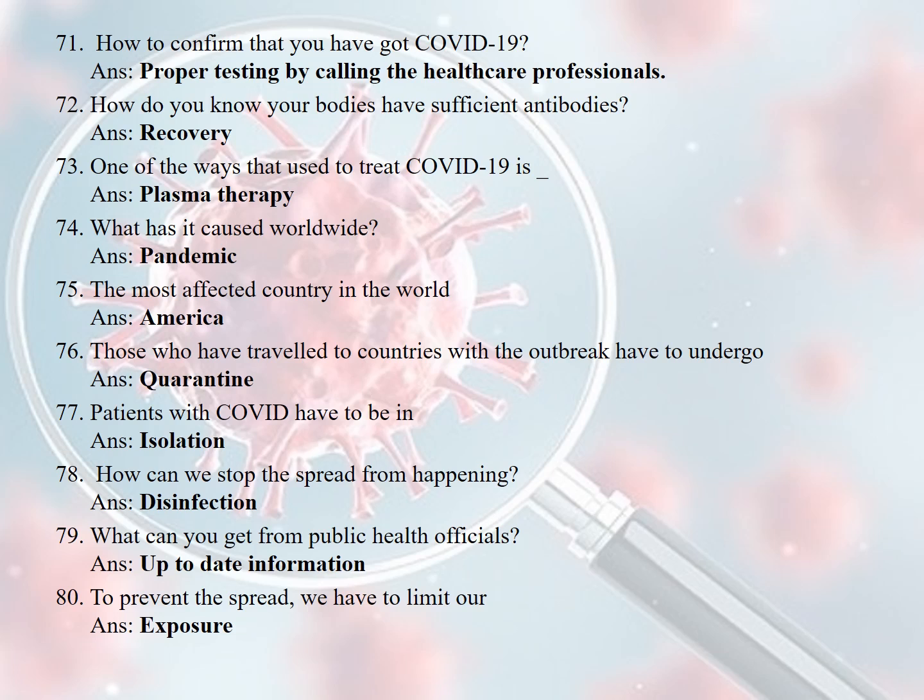72nd question: how do you know your body has sufficient antibodies? Recovery. 73rd: one of the ways used to treat COVID-19 is plasma therapy. 74th: what is its spread worldwide? It is a pandemic disease. The name for a disease spread worldwide is pandemic. The most affected country in the world is America. Those who have traveled to countries with an outbreak have to undergo quarantine. Patients with COVID have to be in isolation.